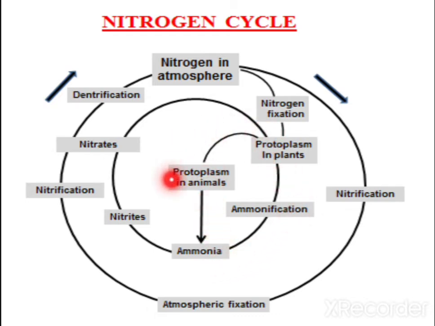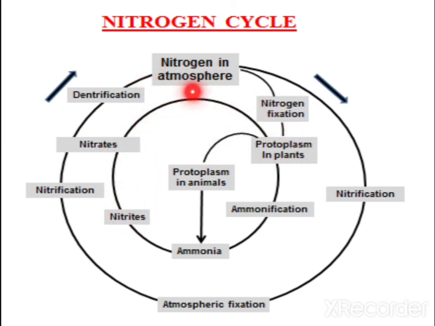Later when the plants and the animals die, by means of ammonification, it is converted into ammonia, and later ammonia into nitrites, then nitrates, then ultimately it can reach back into the nitrogen in the atmosphere by means of denitrification. Or it can be once again used by the plants also.